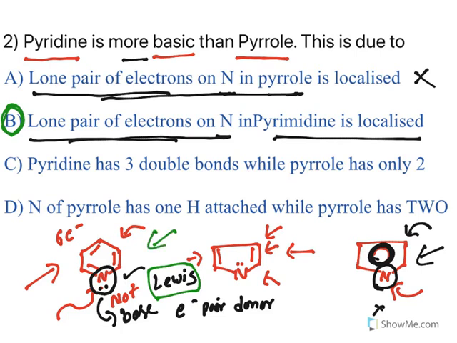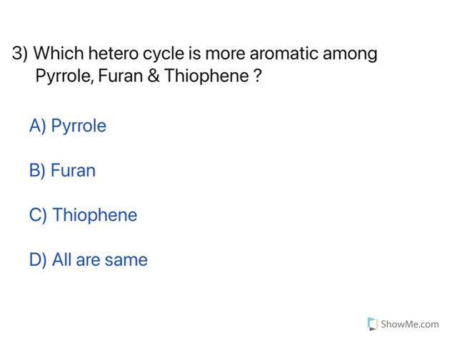This is the correct answer. Lone pair of electrons on nitrogen in pyridine are localized, so they are not delocalized. So they are available with nitrogen and act as a base. Moving to the next one. Now, this is also important.